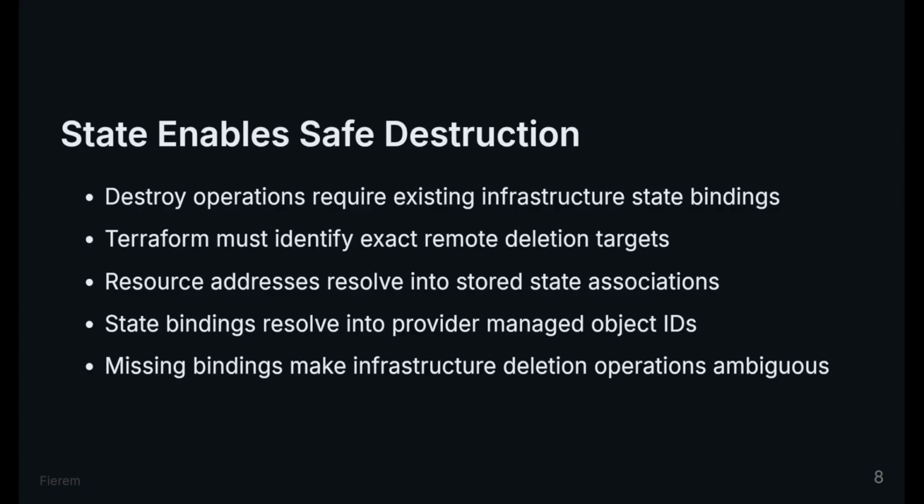Destroy needs state for the same reason apply does. Terraform must know which real object to delete. The resource address points to a state binding. The state binding points to the provider ID. Without that chain, deletion becomes ambiguous.